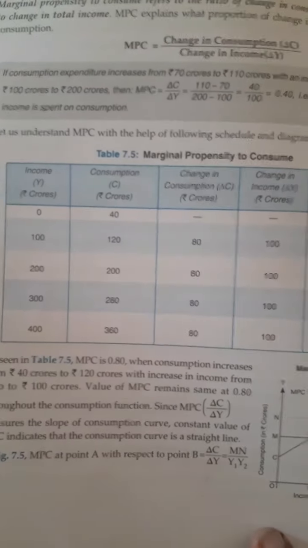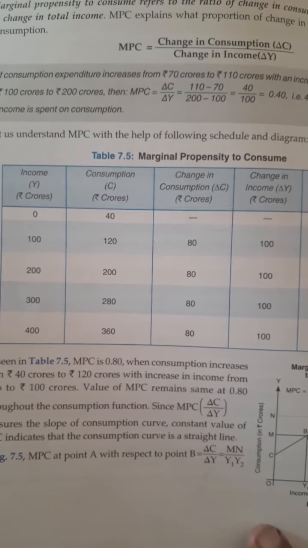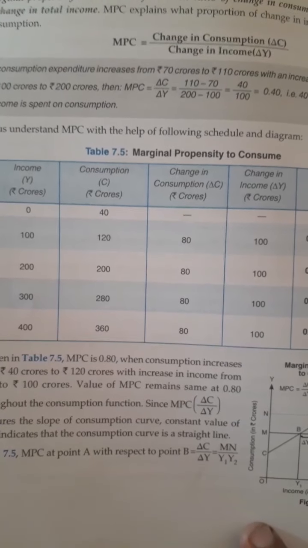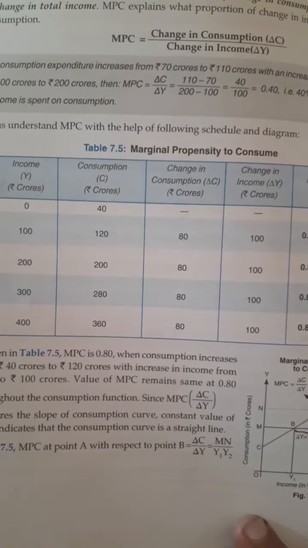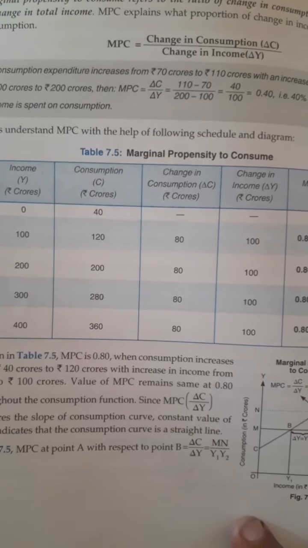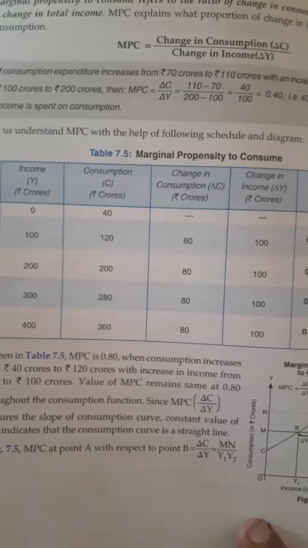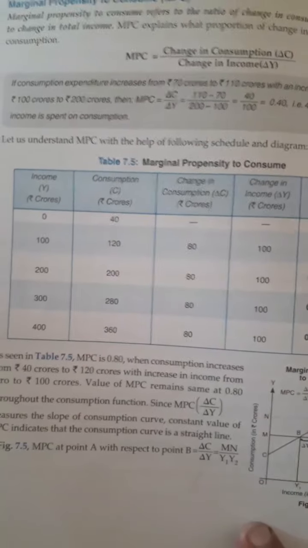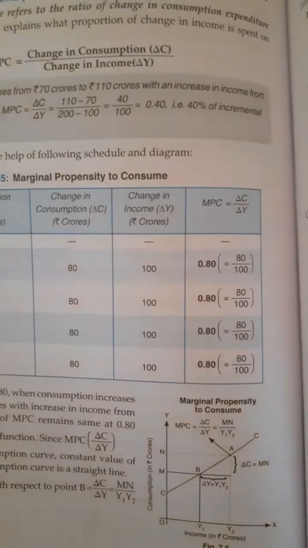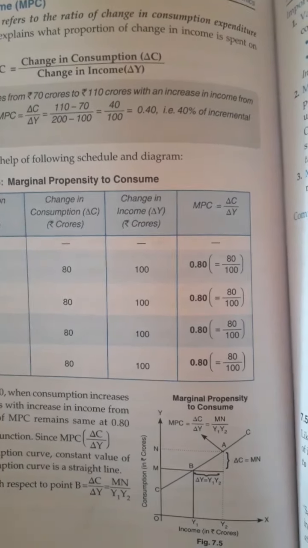The calculation you can see here: you have income and consumption. Delta C first will be dash, second will be 120 minus 40, then 200 minus 120, 280 minus 200, and likewise. So you can see delta C is constant and delta Y is also constant.